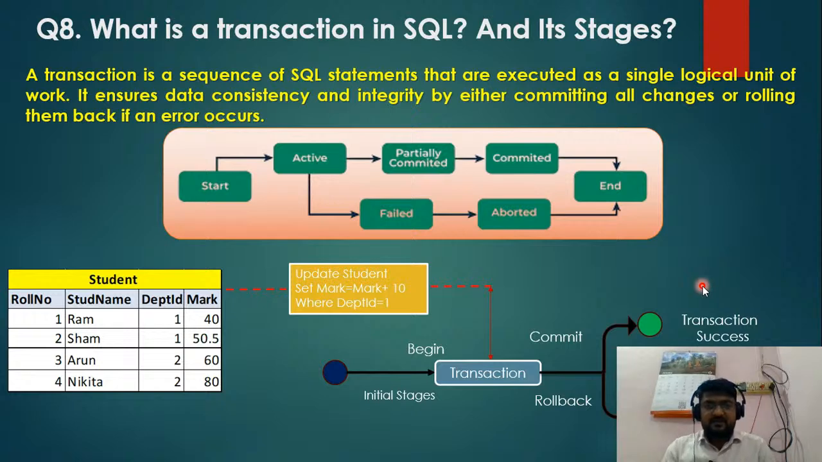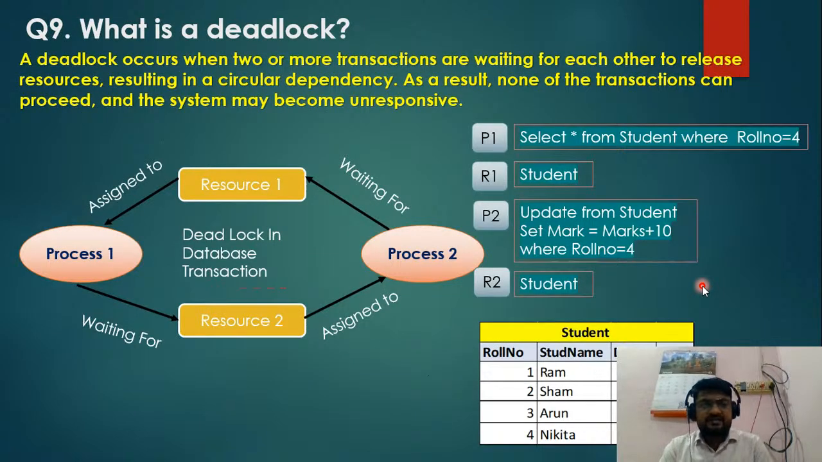Next, question number 9, a very interesting question: what is a deadlock? A deadlock occurs when two or more transactions are waiting for each other to release resources, resulting in a circular dependency. As a result, none of the transactions can be processed, and the system may become unresponsive.